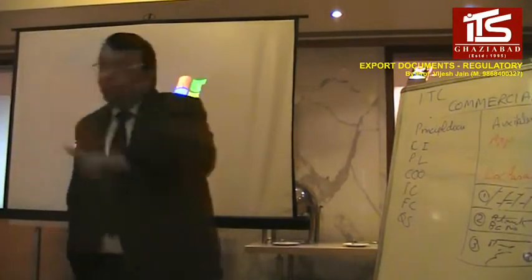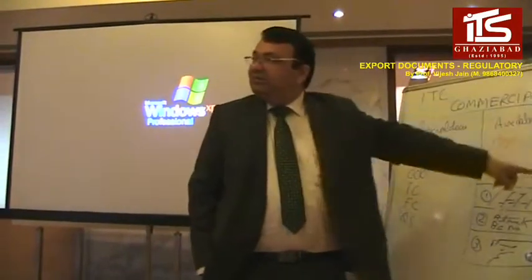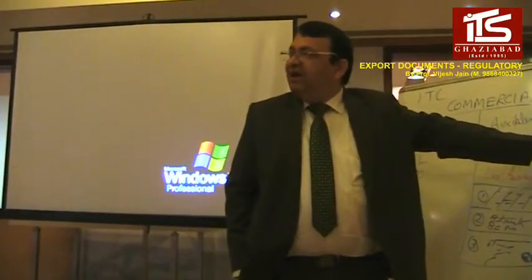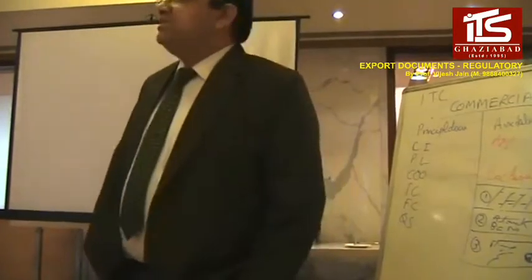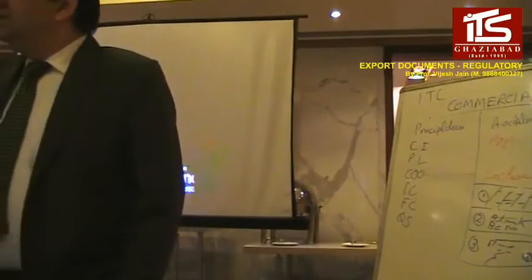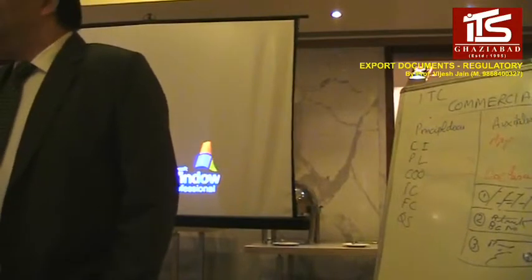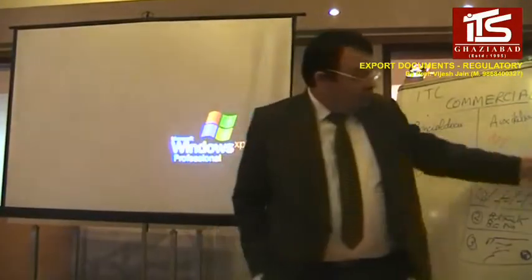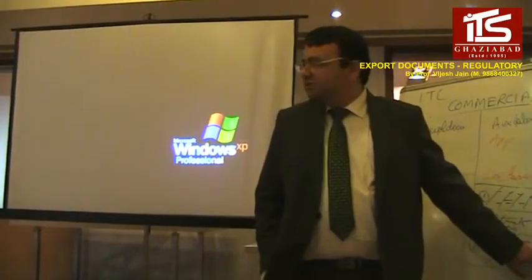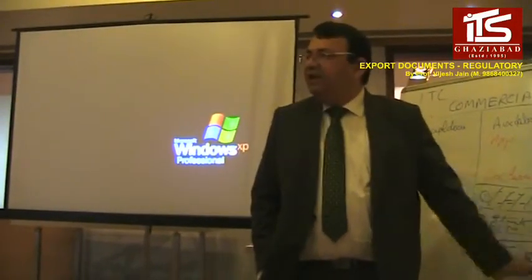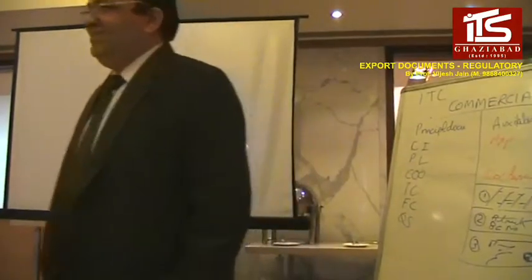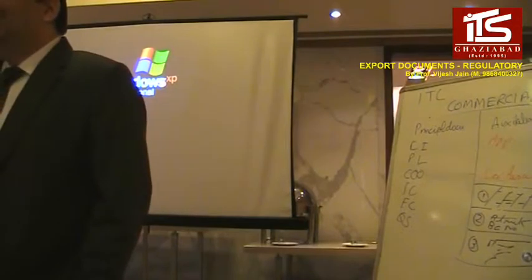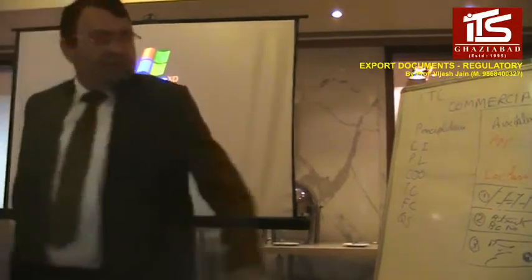Now, in the case of imports also, same thing. When you open the LC, the name of the shipping bill changes there. There is no difference. It is called bill of entry. In the case of imports, all these copies, 1, 2, 3, 4, are called shipping bill here, but there it is called bill of entry. Same thing. The format is the same, everything is the same. Right? Out there also you have all these copies.